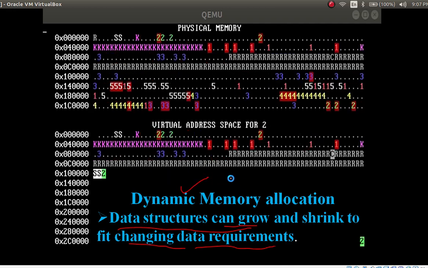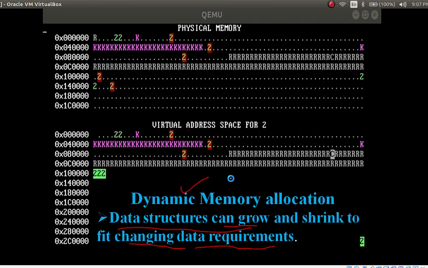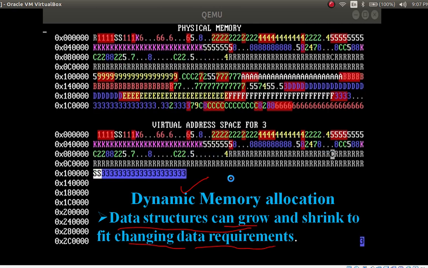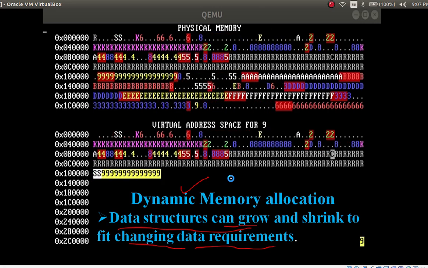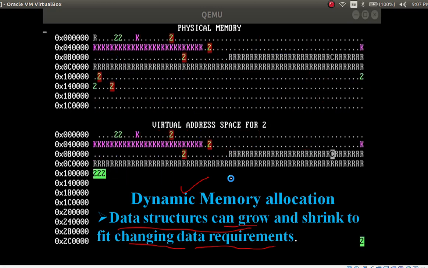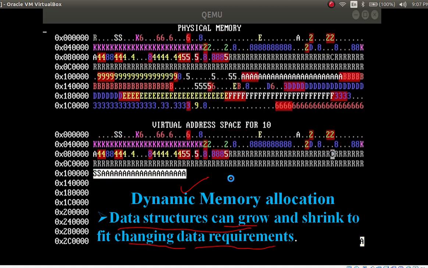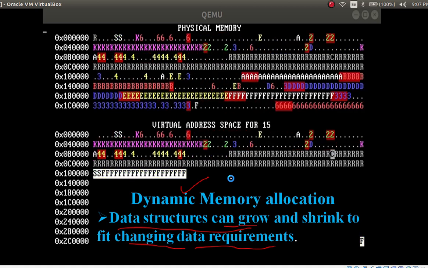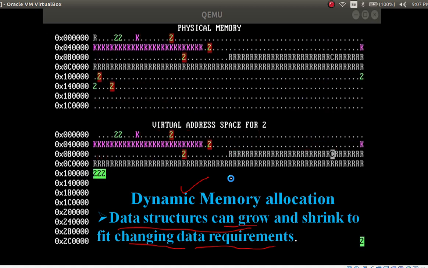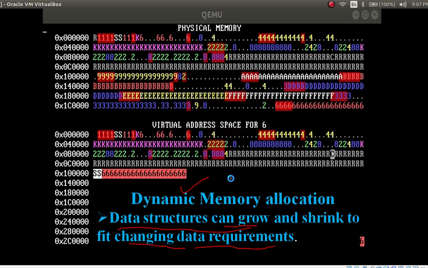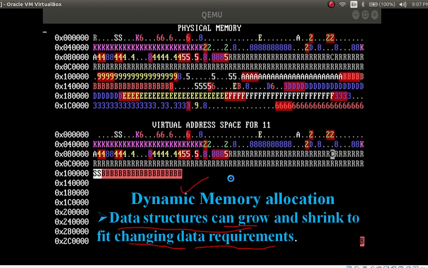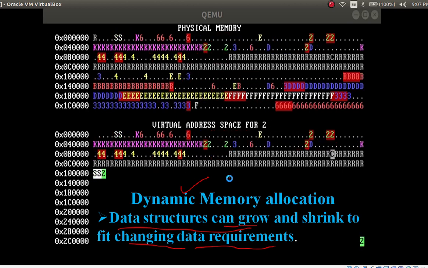Dynamic memory allocation. If you need extra space, consider an array, it has to allocate more size. Shrink means what? If you don't want the allocated memory, you just erase that memory, so it will shrink to fit changing data requirements. That is your dynamic memory allocation.